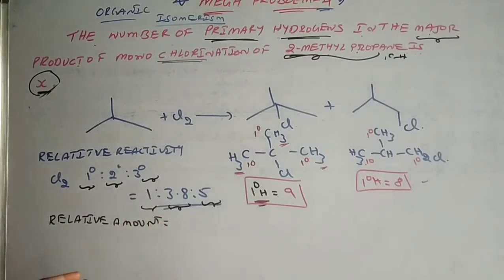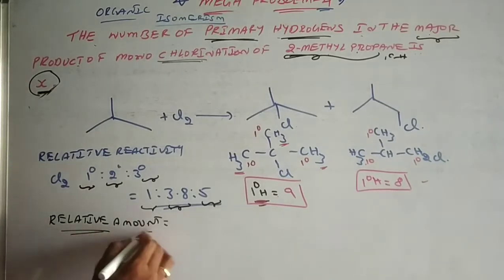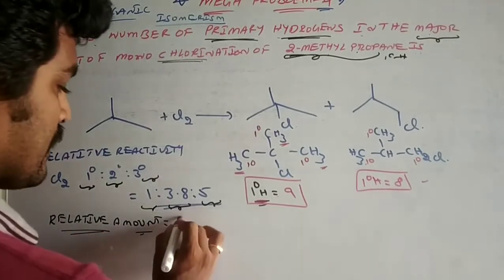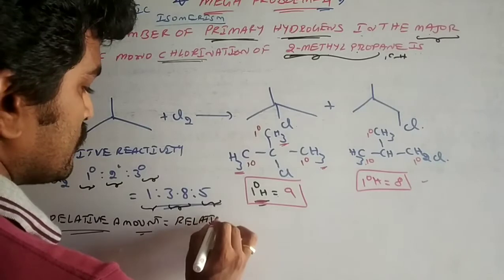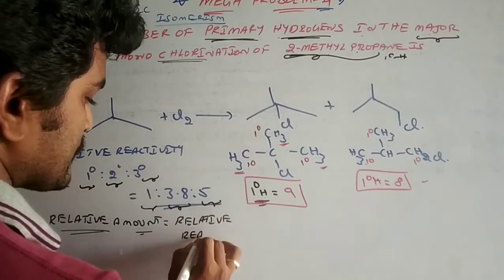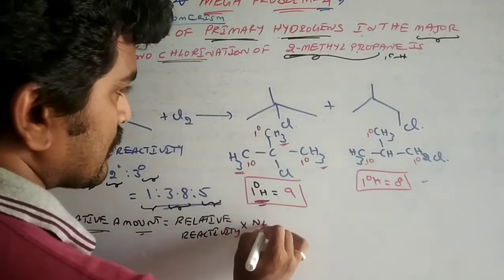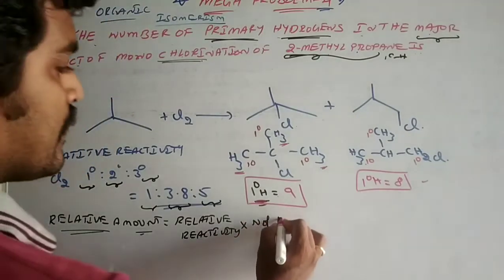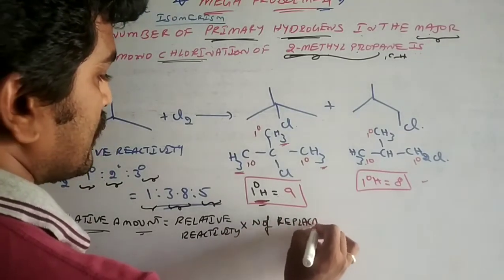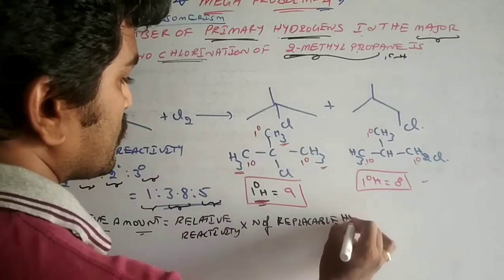Whenever a substance can form more than one compound, to find the relative amount, we use the formula relative reactivity into number of replaceable hydrogens.